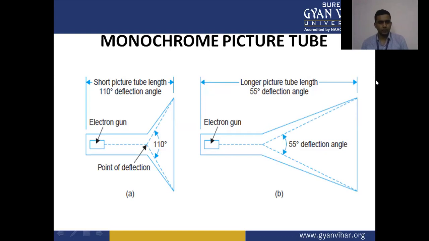At the point of deflection, we have a deflection coil at the neck of the picture tube with the electron guns. For a longer picture tube length, that is a 55-degree deflection angle, and in the case of a short picture tube length, it is a 110-degree deflection angle. So we have different deflection angles for different arrangements of the electron gun and picture tube.